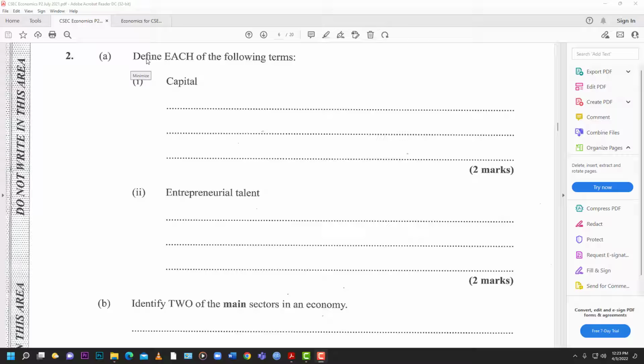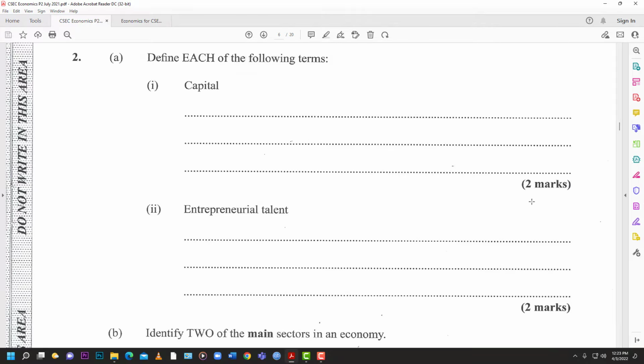Welcome back to Learn SKN, and today we're going to continue looking at the May-June 2021 Economics Paper 2. So that's the May-June 2021 Econ Paper 2. We would have completed question 1 before, and so we're going to jump right into question number 2.